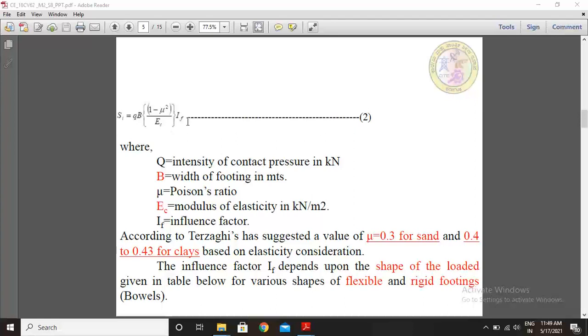This equation is given to determine immediate settlement, where capital Q is the intensity of contact pressure in kilonewton per meter square, B is the width of footing in meters, mu is Poisson ratio, EC is modulus of elasticity in kilonewton per meter square, and IF is the influence factor.